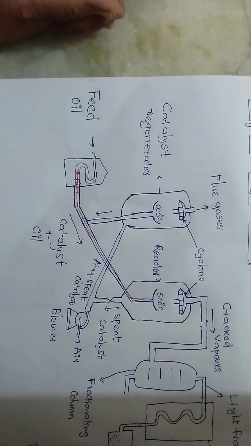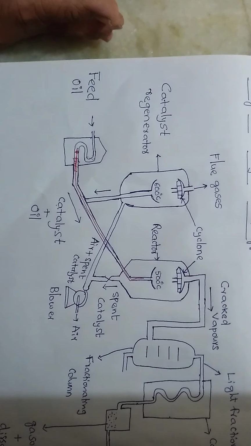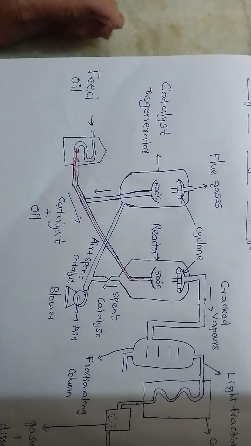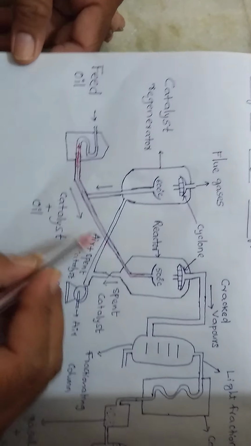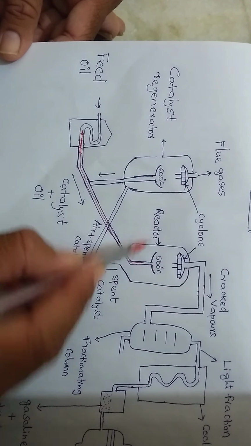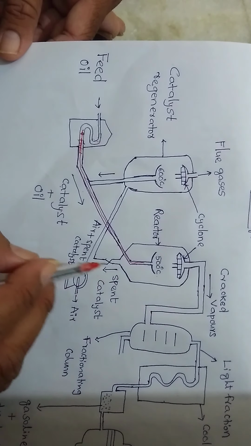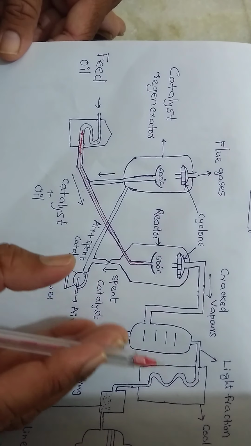What is a reactor? A reactor is where reactions take place. Which reactions here? Cracking reactions. That cracking takes place in presence of the catalyst. Initially, the mixture of oil and catalyst enters the reactor, which is maintained at 500 degrees centigrade. What happens at high temperature? The heavy oil vaporizes.